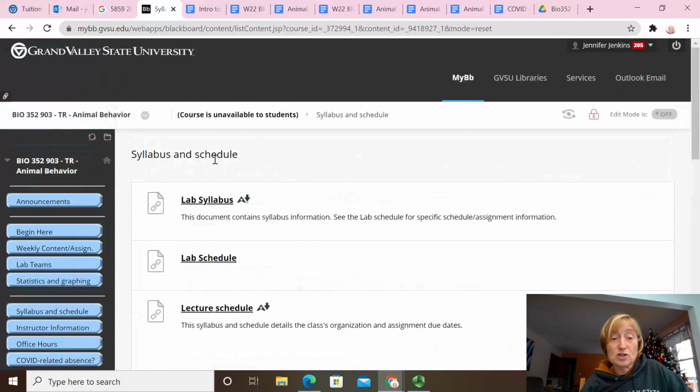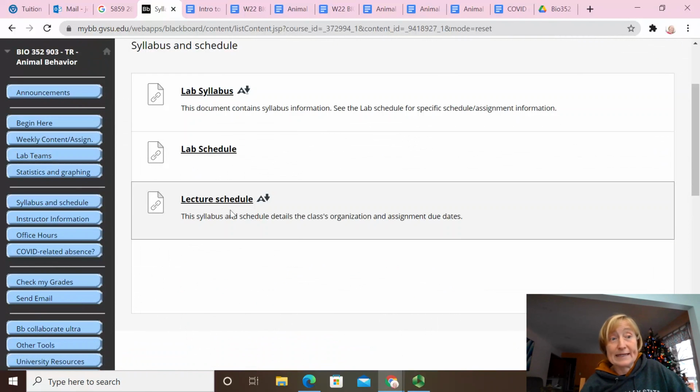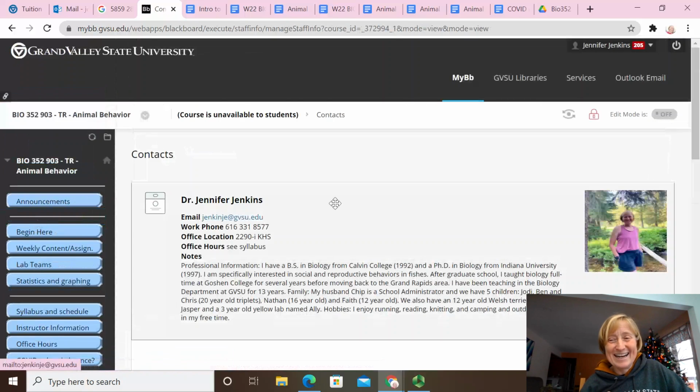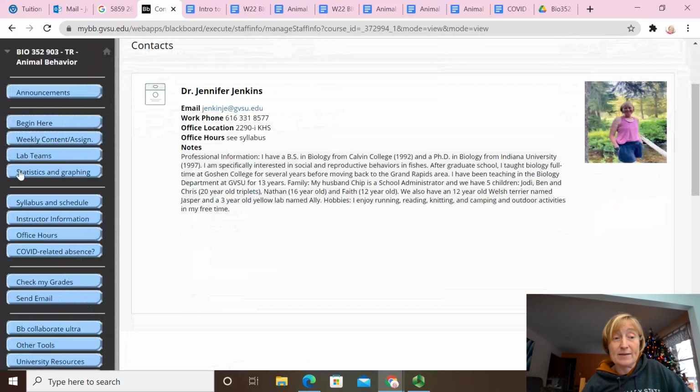The Syllabus and Schedule is simply the same as our Begin Here button. We really don't even need this button. Instructor information, this just has some information about who I am. It doesn't have my office hours here. That's on the syllabus, and also it's on one of these buttons.